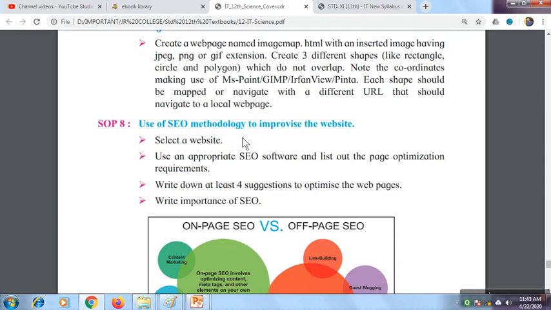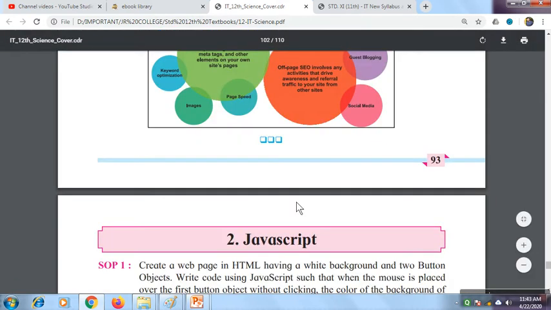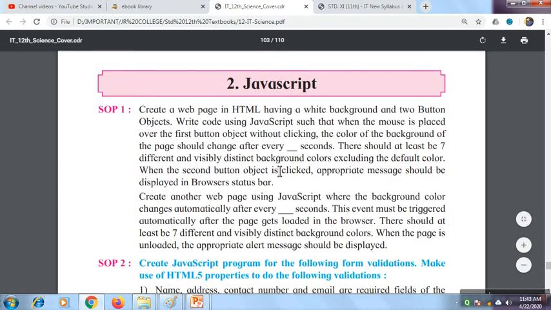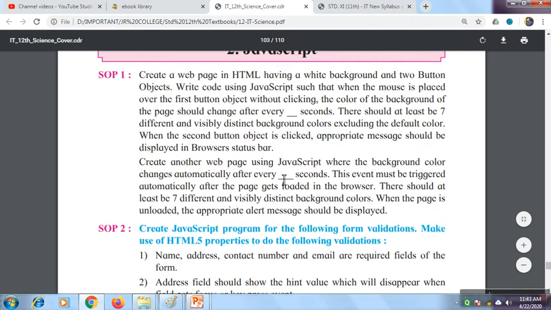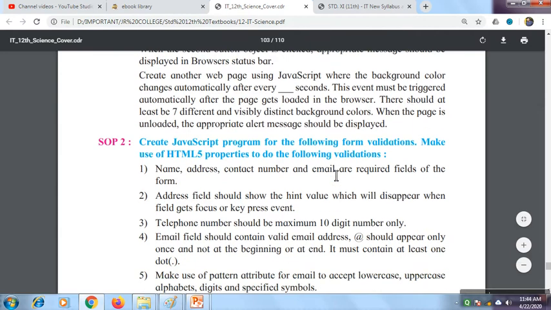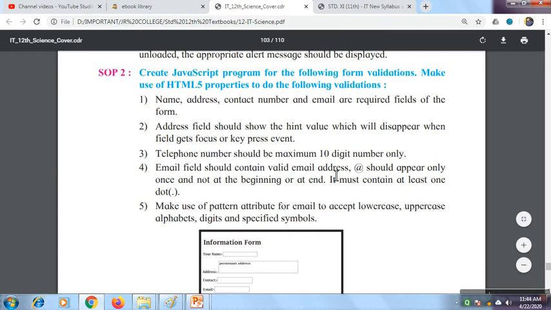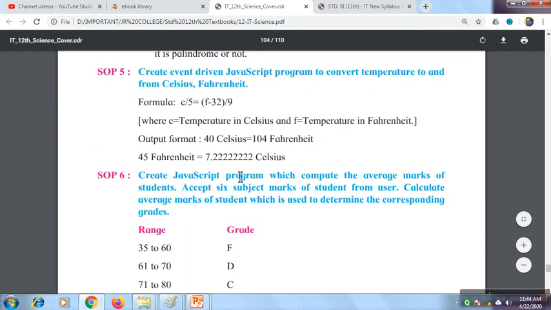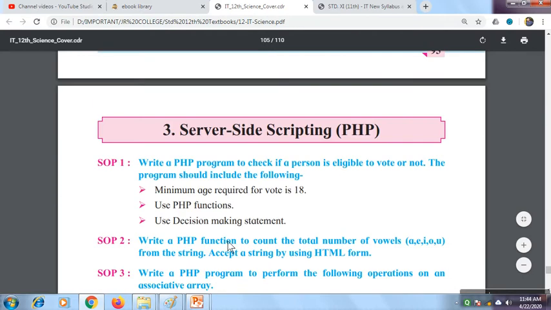Okay. Now this is JavaScript for science section. So you'll be creating some programs on JavaScript, that is, you'll be combining your HTML and JavaScript both. So a good amount of programming is given in these practicals. Then some simple programs are also there. Then your third topic is PHP for science section.